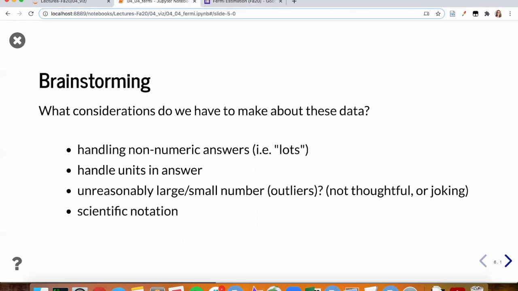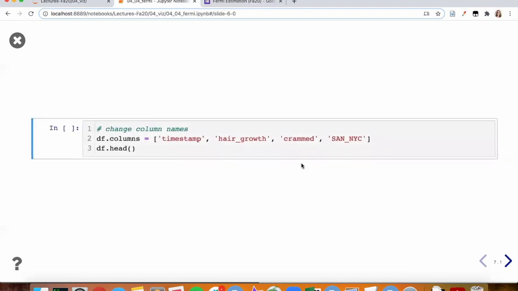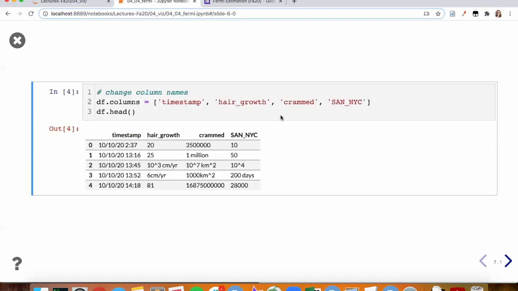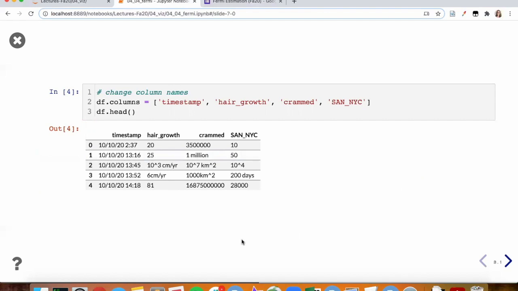These are survey data. We don't necessarily know that people were answering with what they actually thought the value was. And then we also have to take into account the fact that some people answered in scientific notation and some people did not. To do this, the first thing I'm going to do is change those column names. So we have hair growth, crammed, and San Diego to New York City as the column names, just to shorten these up.